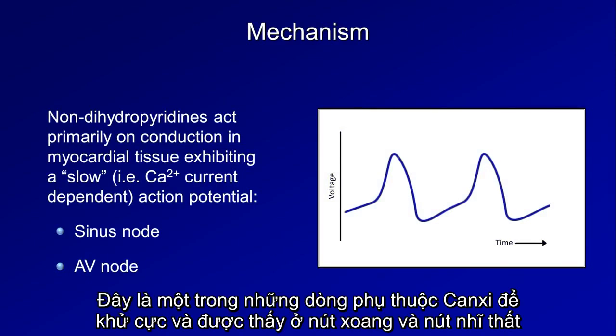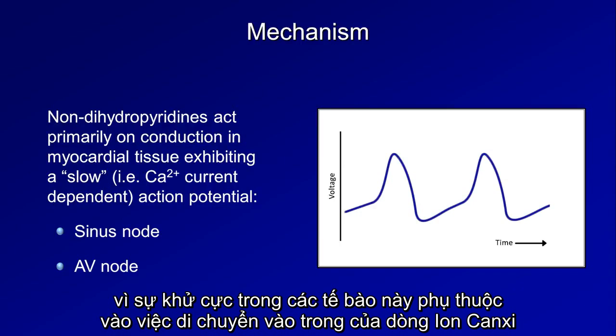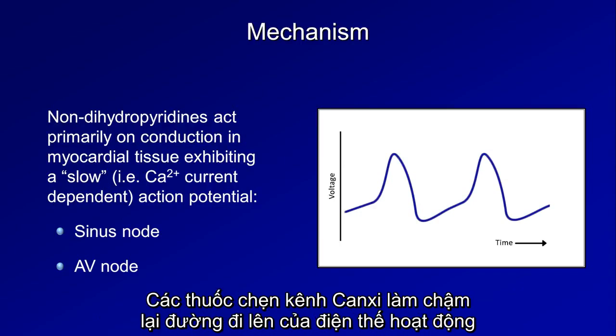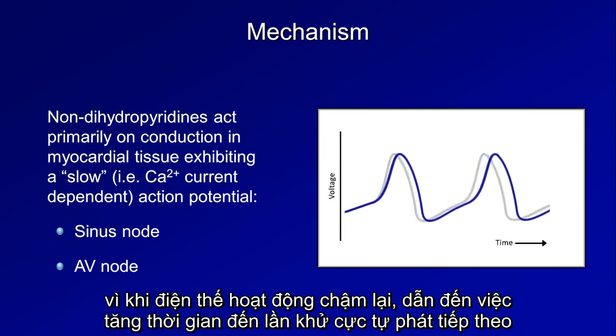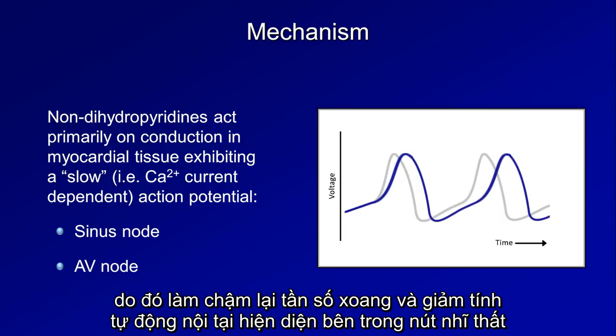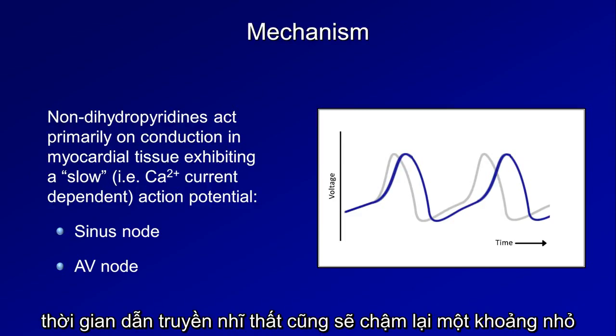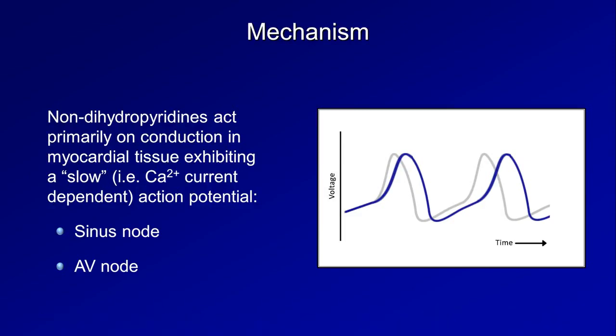This is the one that is dependent upon calcium current for depolarization and is seen in the sinus and AV nodes. Since depolarization in these cells is dependent upon an inward movement of calcium ions, calcium channel blockers slow the action potential upstroke. As the action potential gets slowed, this results in increasing the time until the next spontaneous depolarization, thus slowing the sinus rate and decreasing the intrinsic automaticity present within the AV node. AV nodal conduction time is also modestly slowed.